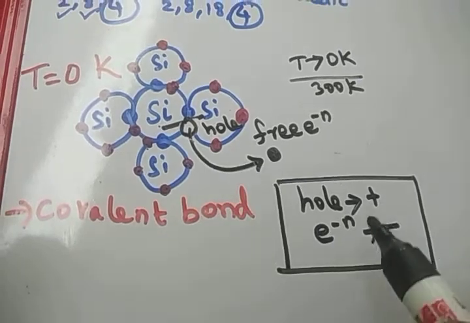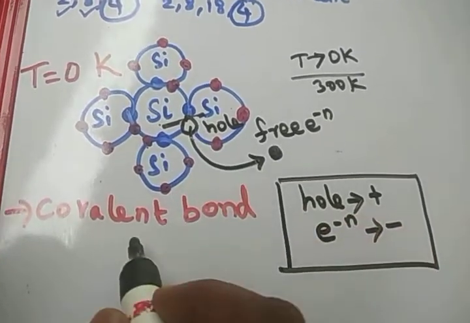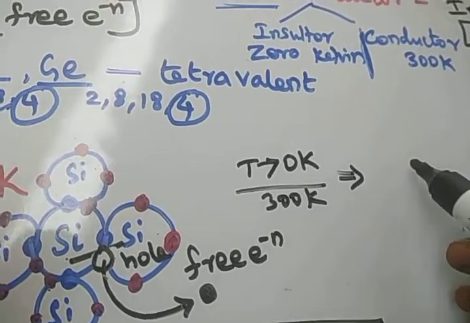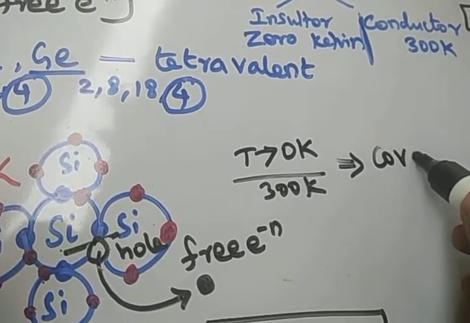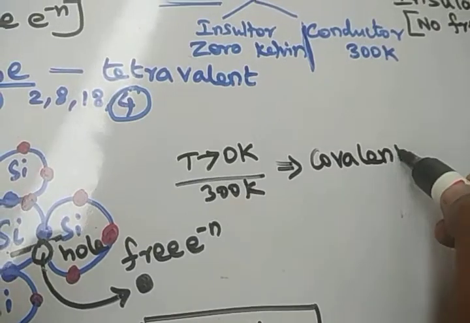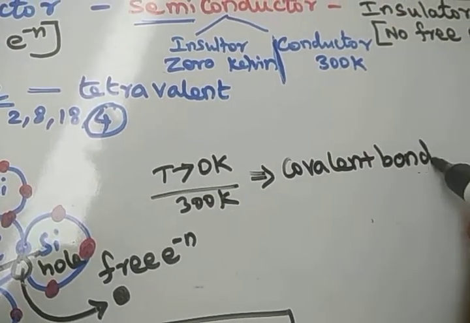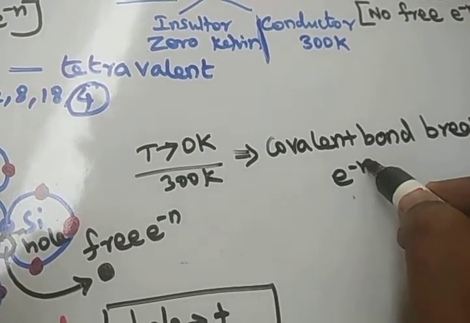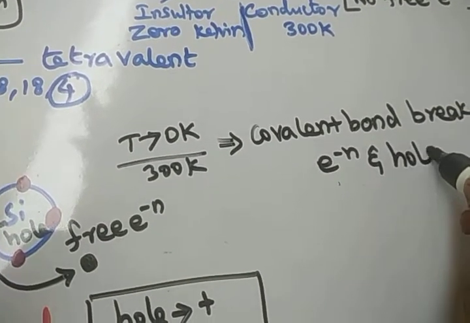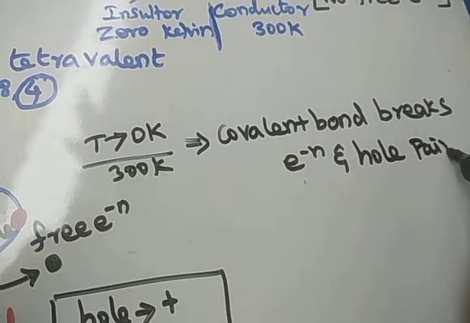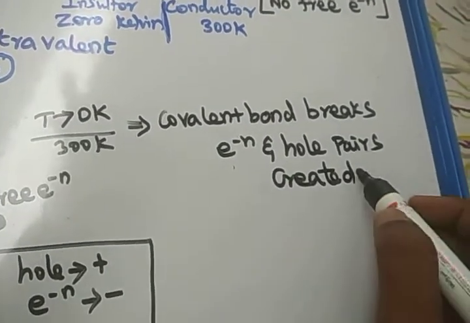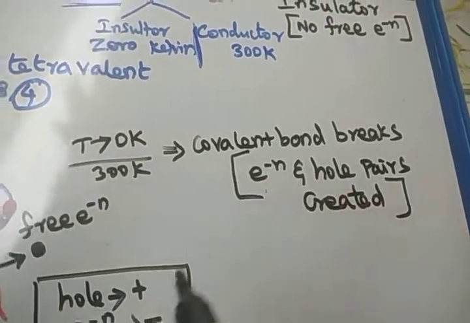Okay. So whenever the covalent bond breaks, what will happen? So the first step, at T greater than 0 Kelvin, the covalent bond breaks. So whenever the covalent bond breaks, electron and hole pairs are created. Okay, so that is the first step.